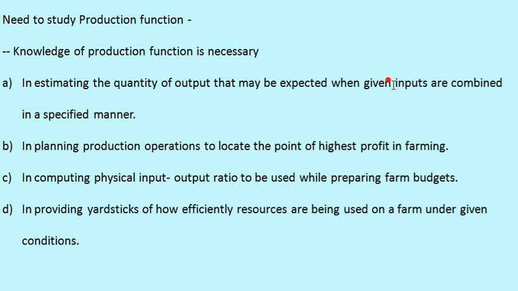input output analysis. It is also used in planning production operations to locate the point of highest profit in farming.